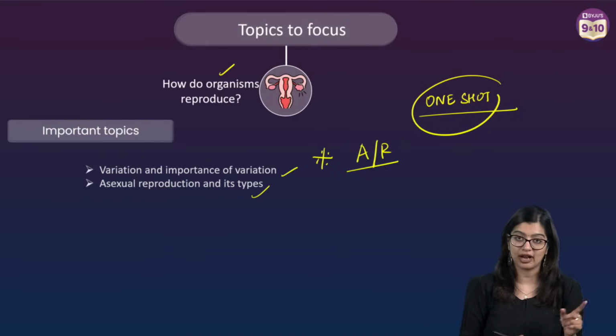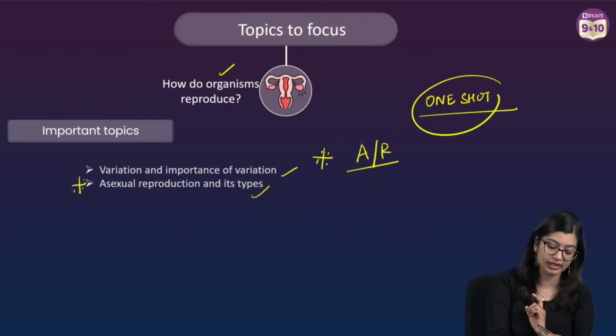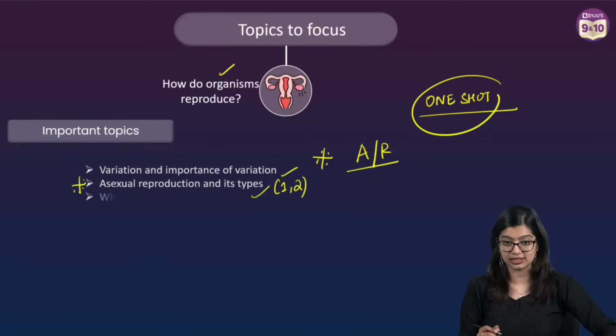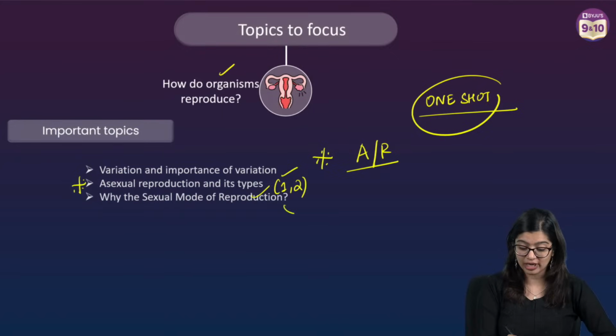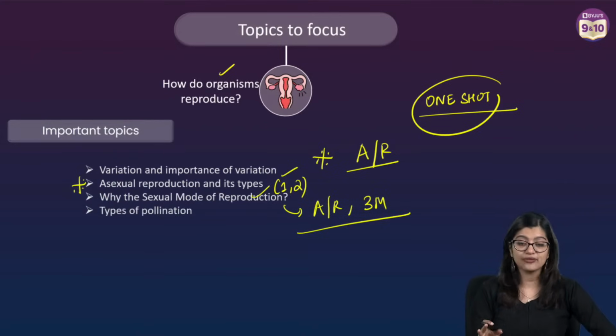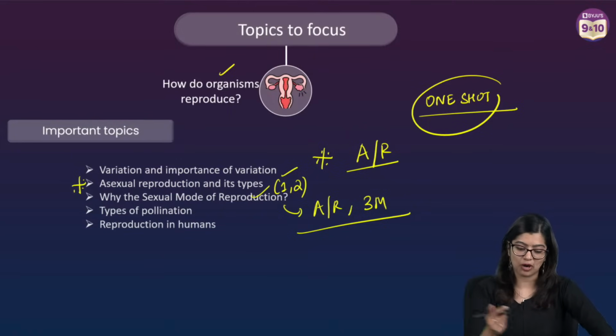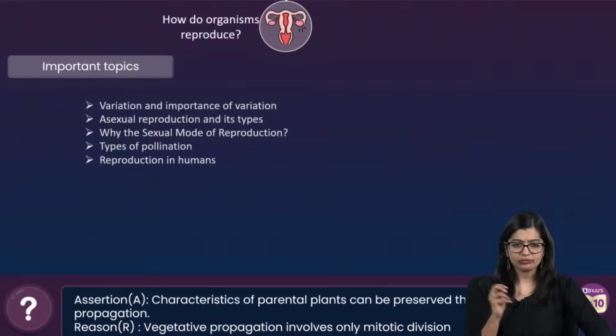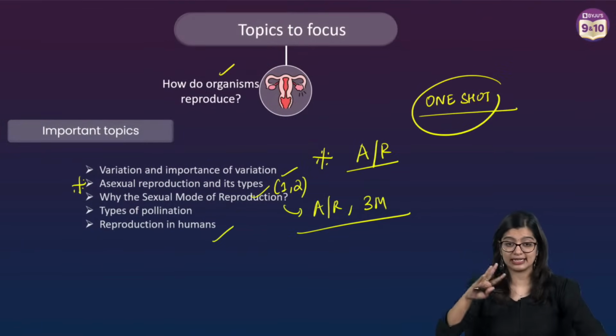Next up, asexual reproduction and its type, super duper important. MCQ questions, 2 mark questions come from this, right? 1 mark, 2 mark questions normally come from this topic. Why sexual mode of reproduction? Again, assertion reason questions. 3 mark questions can also come from this part. Then of course we have pollination, types of pollination, sexual reproduction in plants, reproduction in humans and contraceptives. So we have all these questions that can come.